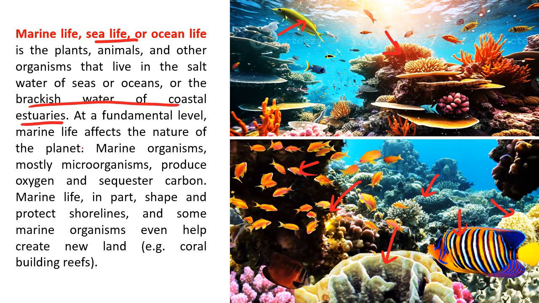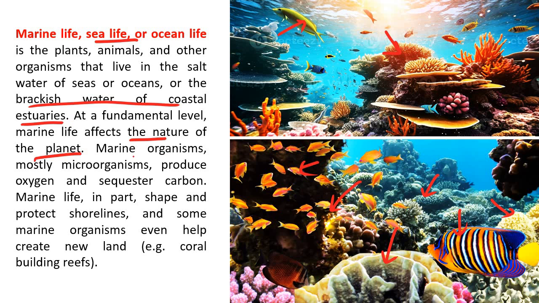Now at the fundamental level, it is important to know that marine life affects the nature of the planet itself. Remember the quote we started from Jules Verne, the ocean was thrilling with life, as if the ocean is alive, and this alive is caused by this flora and fauna.